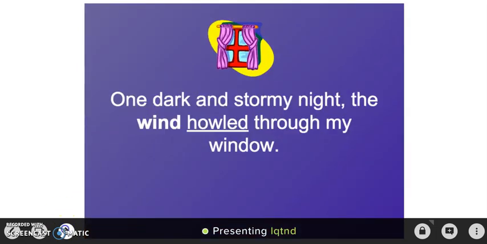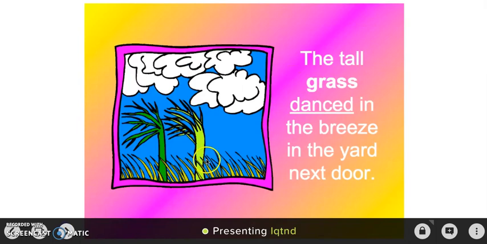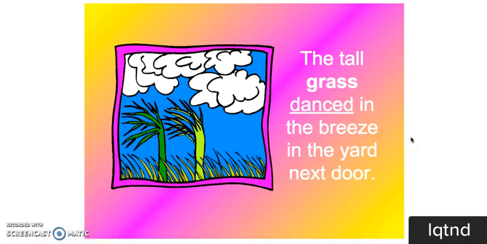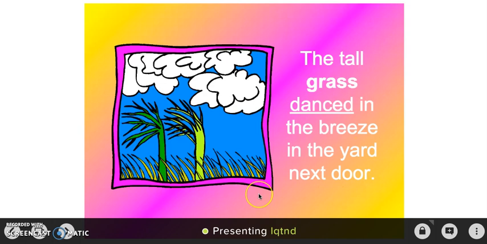And then there were just a couple more, like the tall grass danced in the breeze in the yard next door. So the non-human object would obviously be grass, and then the human characteristic would be danced. And I would ask the class, can grass dance? And they'd obviously answer no. And so that would solidify that this would be an example of personification.